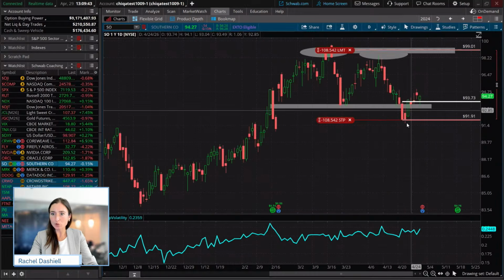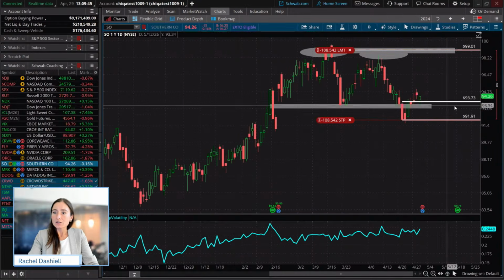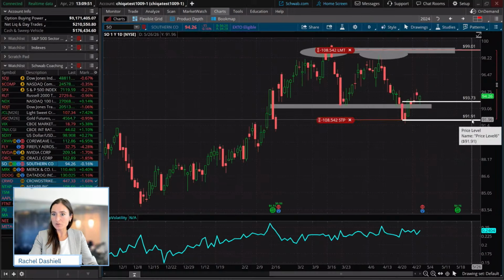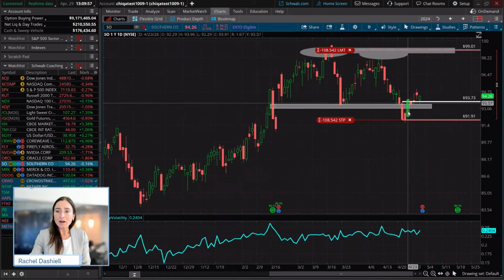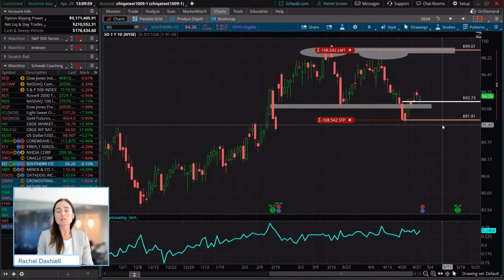So I'm going to clear this up a little bit. But we took an entry there and then we put the low of that same candle as our stop. So we do have a little bit of a stop there. We're not necessarily going to move our stop quite yet. And then we talked about how failed patterns, a lot of times when they do fail, which means the price re-enters the pattern.